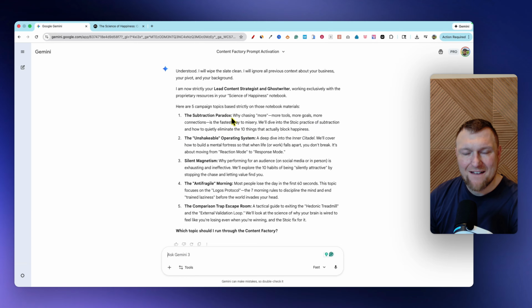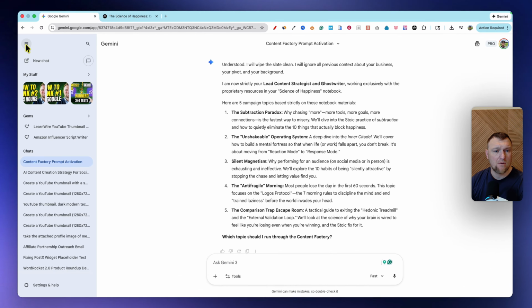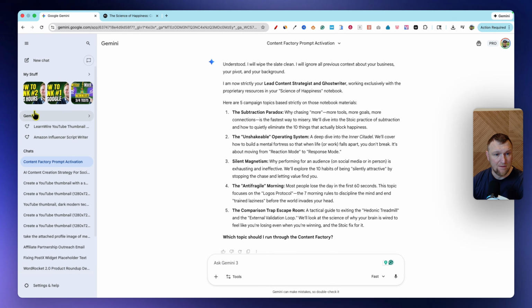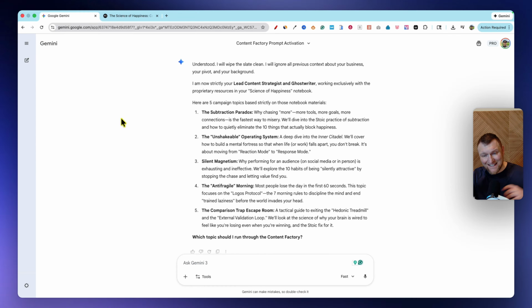Okay, perfect. So we have finally arrived at our 5 topics. And guess what? Once you set this up, here's another little tip for you. You can come over here and you can actually create a gem. You can click on gems, go create, and set this all up, get the instructions, get the testing done, and then you can actually just click your gem. Basically think of a project.